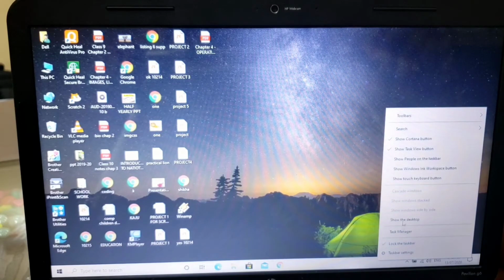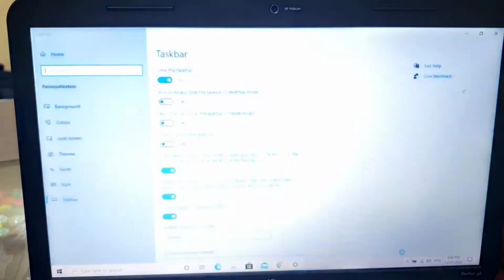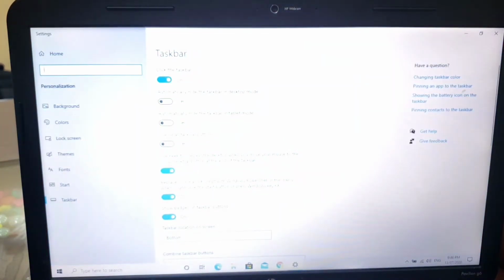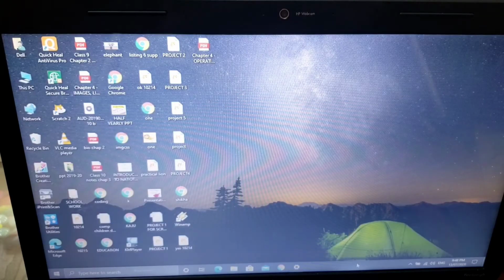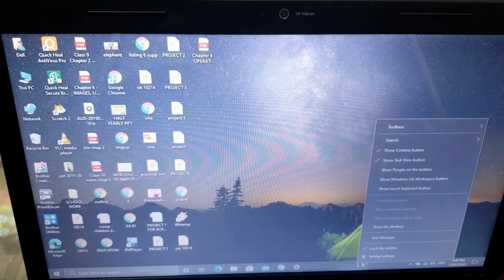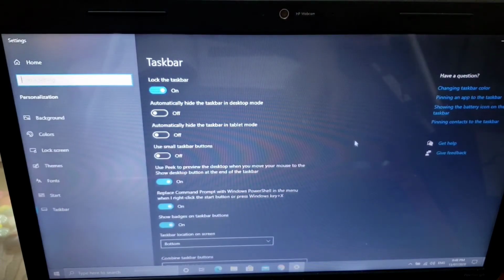Just right click and go to the taskbar settings. Here you can see "Use Peek to preview the desktop when you move." Let me show you once more how you will get this option. Just right click on your taskbar and choose taskbar settings. Just click on it and after that you will get this Aero Peek feature.